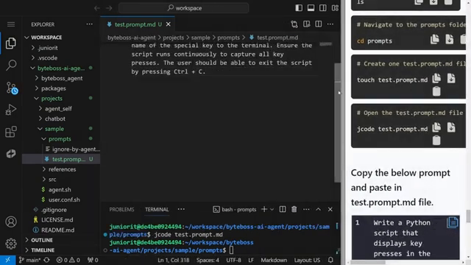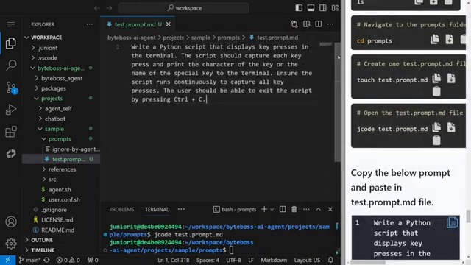We want to write a Python script that displays key presses in the terminal. Every time that you press a key, the terminal will show which key you are pressing. And the script will capture each key press and print the character of the key or the name of the special key to the terminal. And we also want to exit the script, because otherwise it will loop on forever. So the user should be able to exit the script by pressing Ctrl+C. So using this prompt, we also know that we need a way to exit the loop as well.